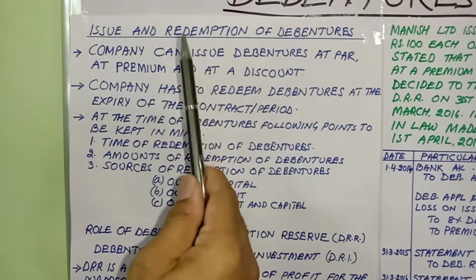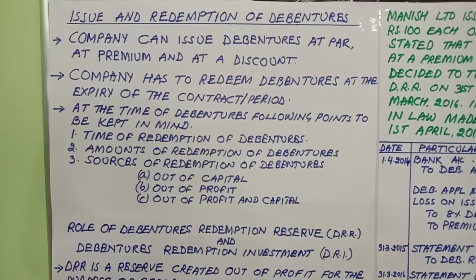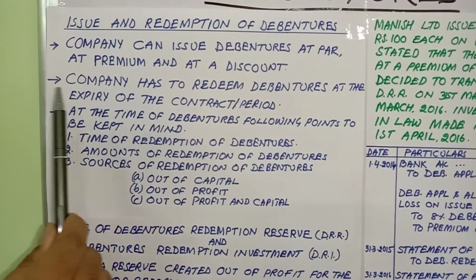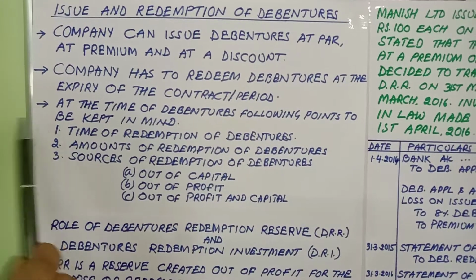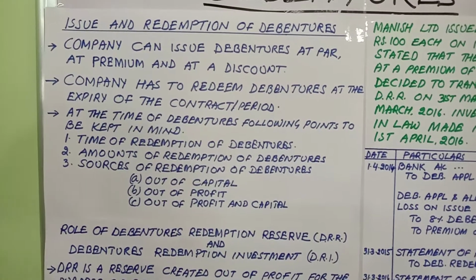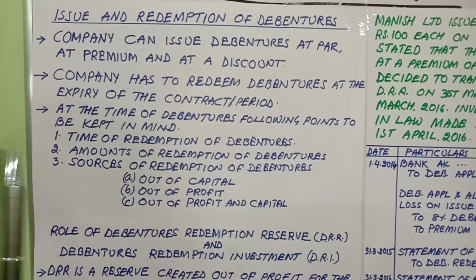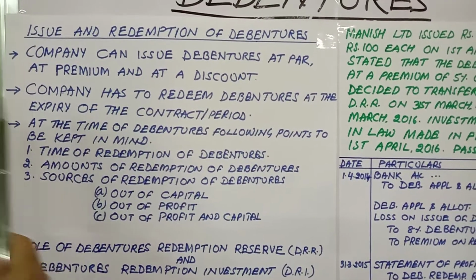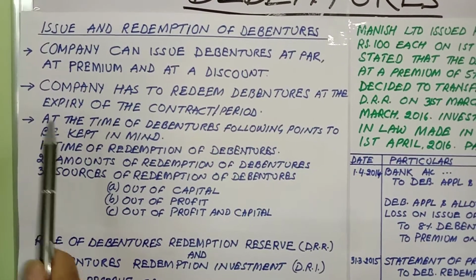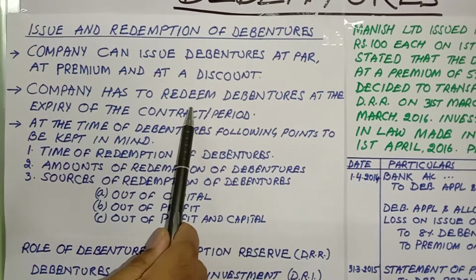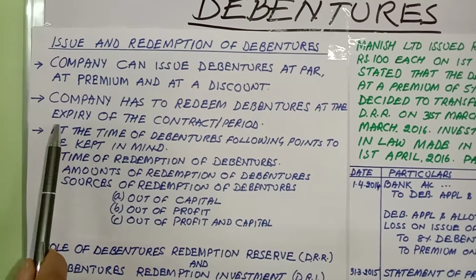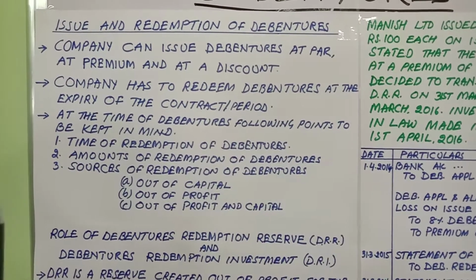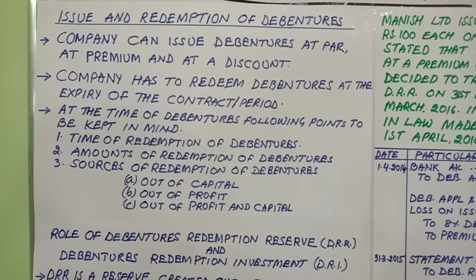So journal entries we have learned, but at the same time some more journal entries today I am going to tell you. Then the other part is that the company has to redeem these debentures after some time, that is, the company has to repay the debenture money to the debenture holder, and that particular process is known as redemption of debentures. The company has to redeem debentures at the time of expiry of the contract or the period, whichever is given as per the question or as per the terms and conditions.